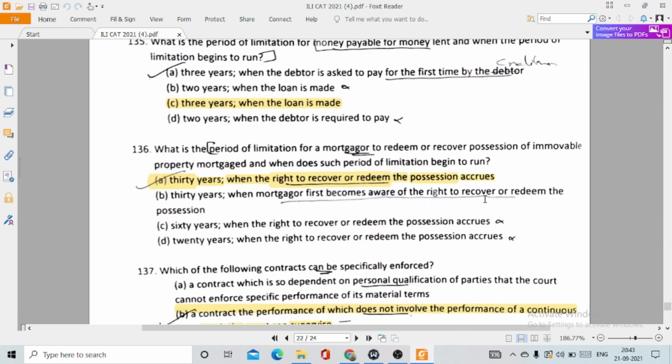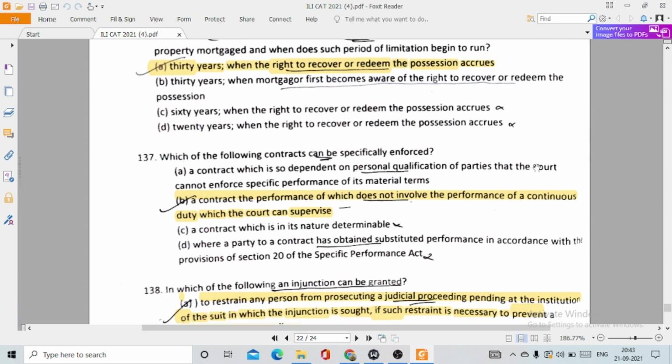136. What is the period of limitation for a mortgagor to redeem or recover possession of immovable property mortgaged, and when does such a period of limitation begin to run? This is option A. This is 30 years from when the right to recover or redeem the possession accrues. So a 30 year limitation period is given for a mortgagor to recover his possession of immovable property. 137. Which of the following contracts cannot be specifically enforced? This is option B. A contract the performance of which doesn't involve the performance of a continuous duty which the court can supervise.